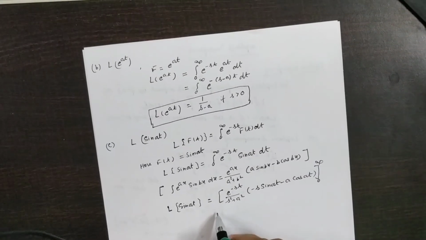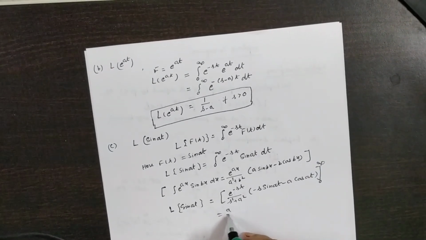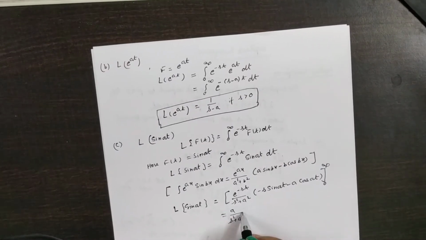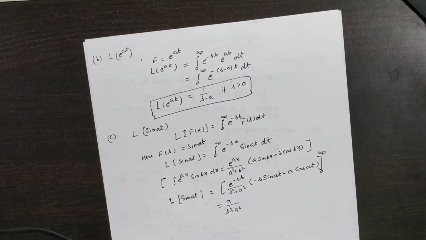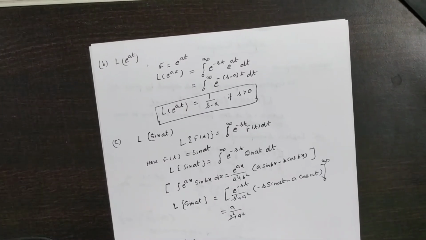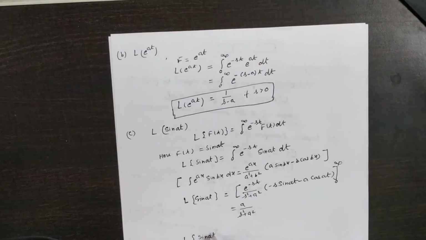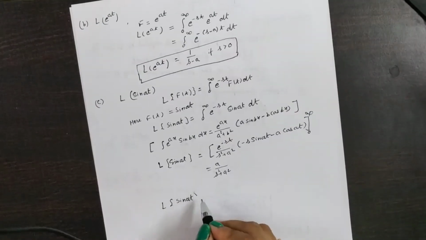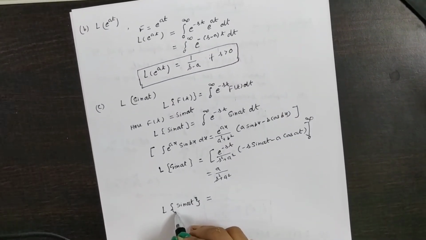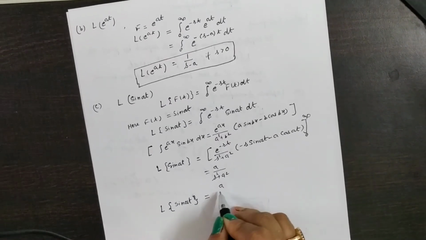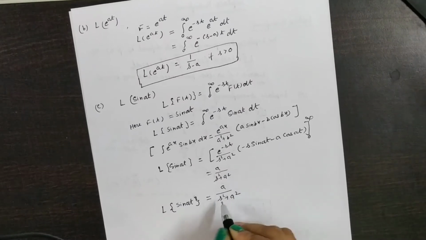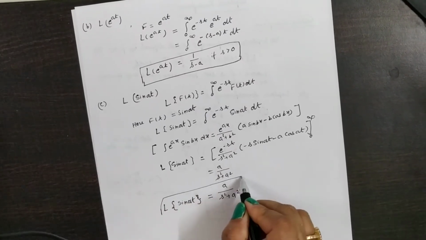So you get the value a by s square plus a square. The formula is: the Laplace of sin at is equal to a by s square plus a square.